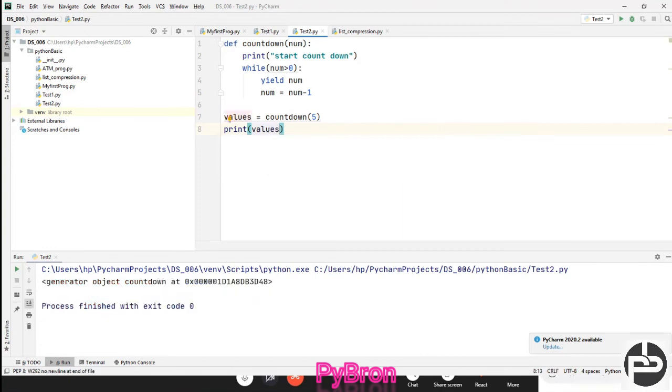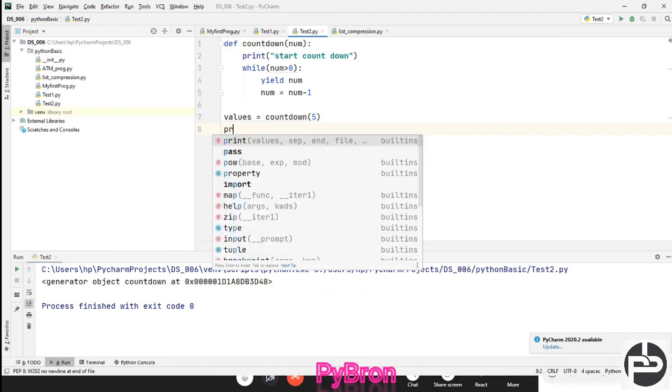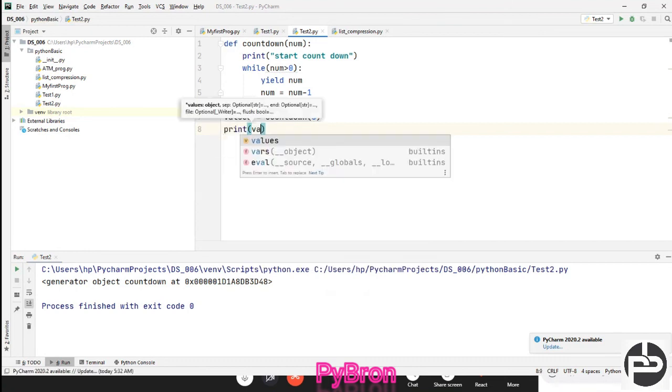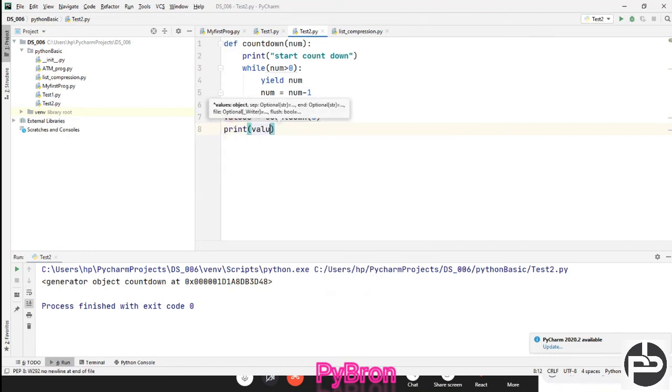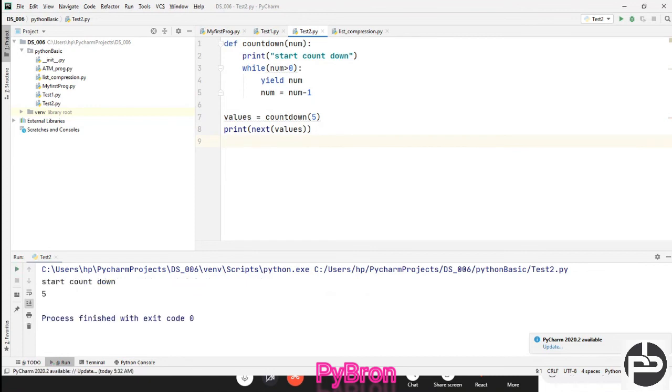Can you see this? It's a generator object. You cannot print like this. You have to iterate over the values, right? If you want to iterate over it, there are two ways. One, you can use the next method like this. Suppose print next values. Like this you can pass, meaning now if I execute this I get the 5.